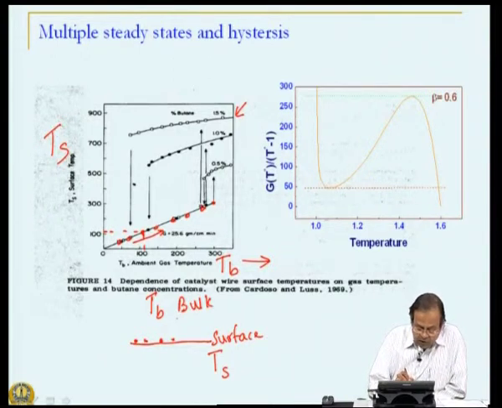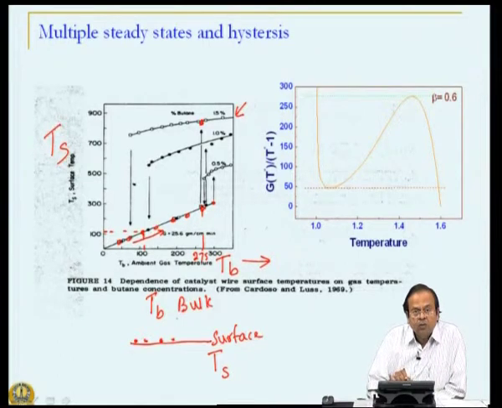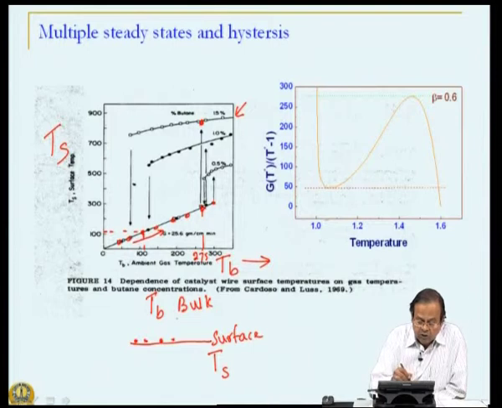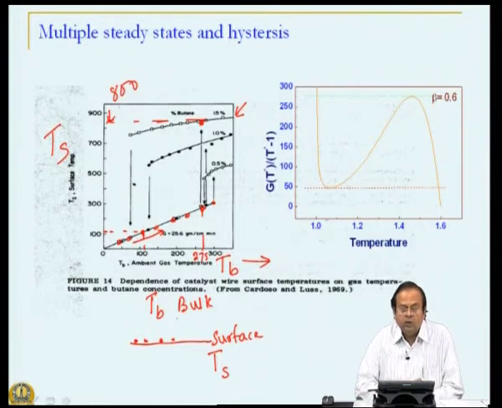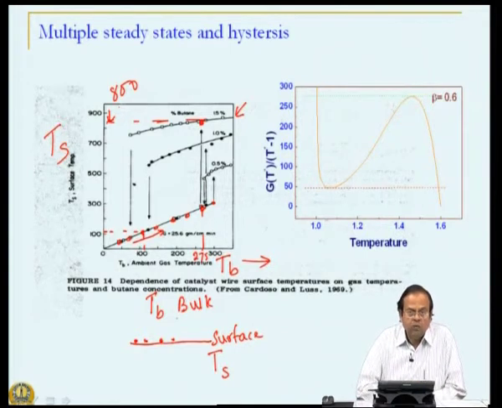As we are increasing our bulk temperature, let us say beyond 275, suddenly we find that surface temperature is much higher. Surface temperature is about 800, in the range of 800. So, what have we done? We have done a simple experiment where we took butane, we took catalyst in the form of wire and brought about the reaction, and then kept varying the bulk temperature.